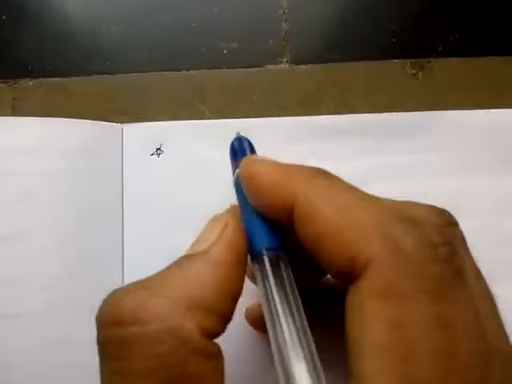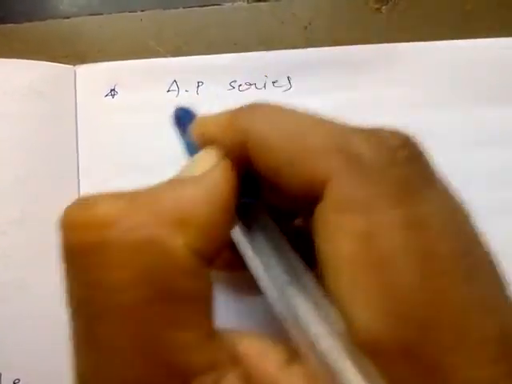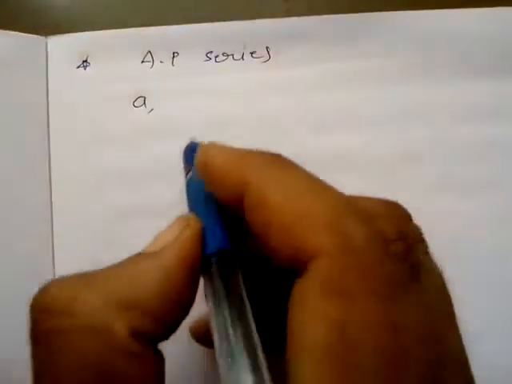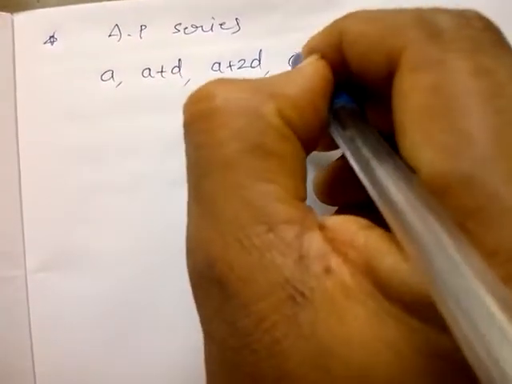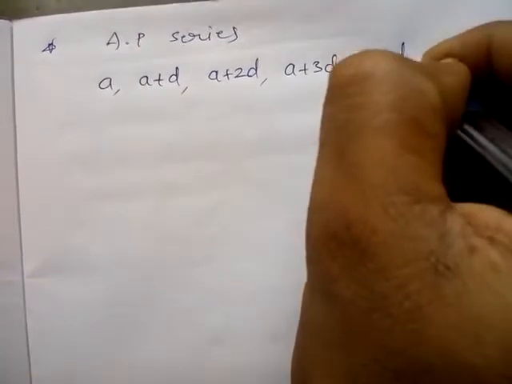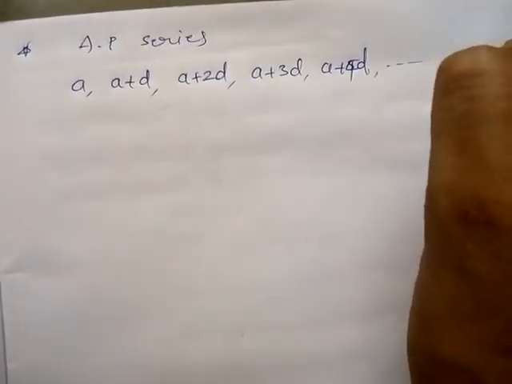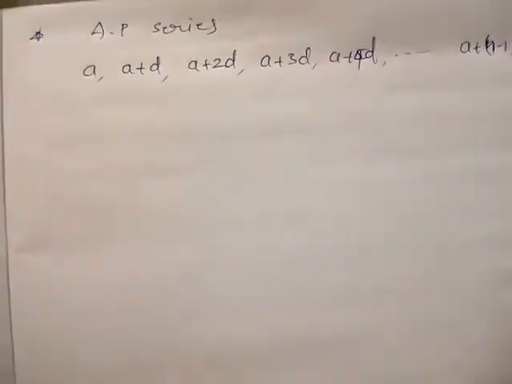So therefore, in the AP series, a is the first term, the second term is a plus d, the third term is a plus 2d, the fourth term is a plus 3d, the fifth term is a plus 4d, and so on, the nth term is a plus n minus 1 into d. This is the AP series.